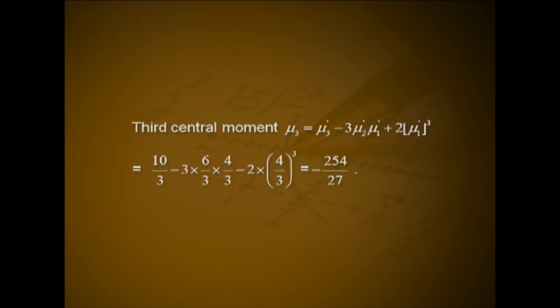Third central moment mu3 is mu3 dash minus 3 mu2 dash mu1 dash plus 2 mu1 dash cube, that is 10 by 3 minus 3 into 6 by 3 into 4 by 3 minus 2 times 4 by 3 cube, that is minus 254 divided by 27.